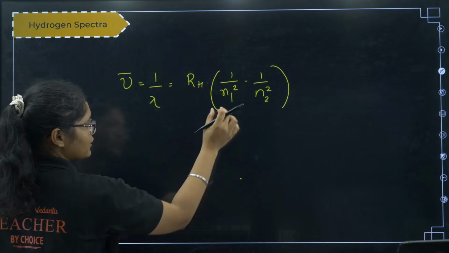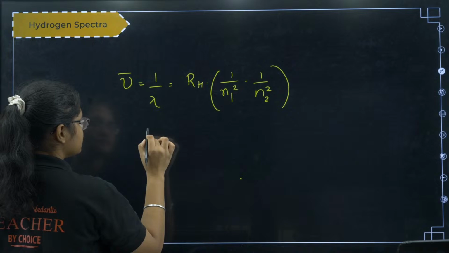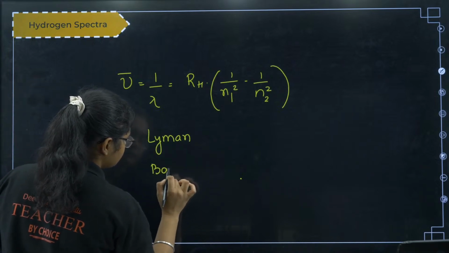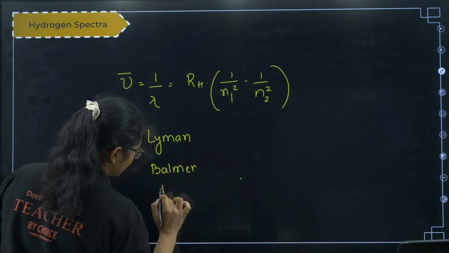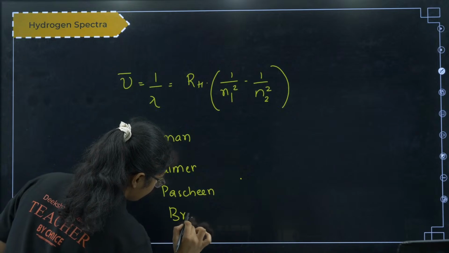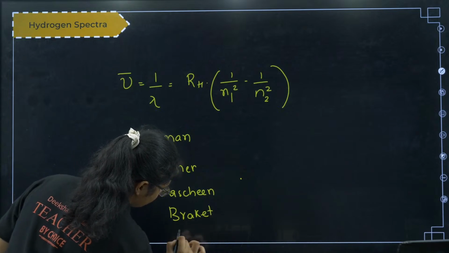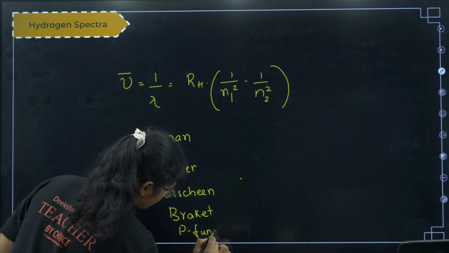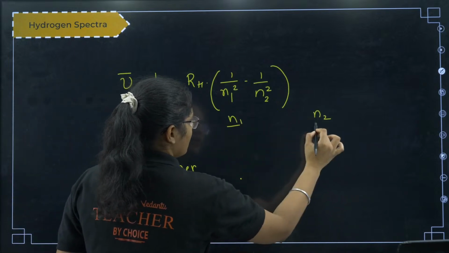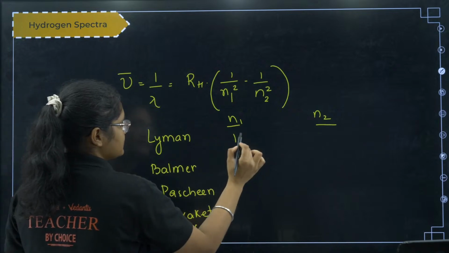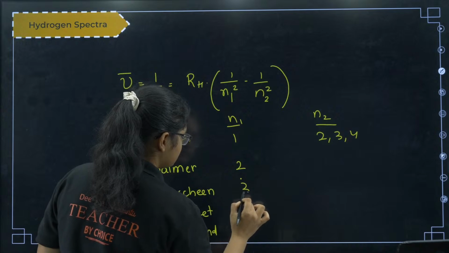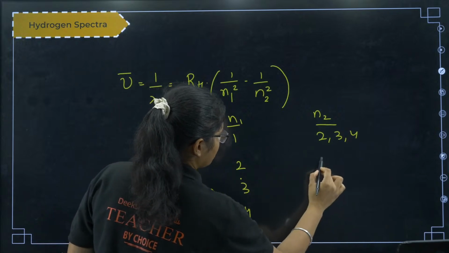Now here, based on n1 and n2, how many types of series do we have? We have 5 types of series: Lyman, Balmer, Paschen, Brackett and Pfund. So here n1 and n2. For Lyman, n1 is equal to 1, n2 can be anything.